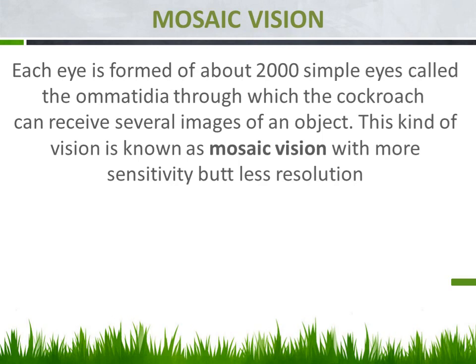First of all, because around 2000 simple eyes are located together, hence it is known as a compound eye. Those simple eyes are known as ommatidia. Through this, the cockroach can receive several images of an object, a lot of images, through these eyes. This kind of vision is known as mosaic vision, but it is more sensitive, while the resolution, the clarity, will be less. Fine. That type of vision is known as mosaic vision.